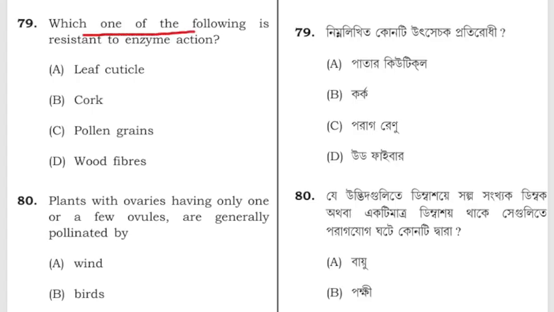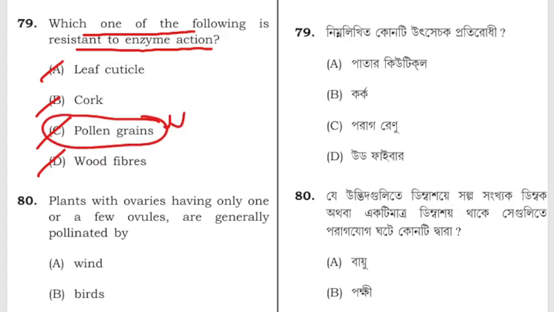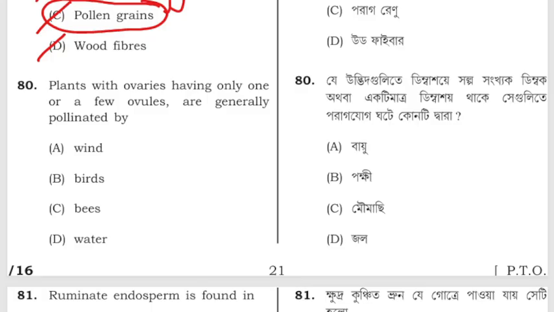Which of the following is resistant to enzyme action? Leaf cuticle, cork, pollen grains, wood fibers. The correct answer is pollen grains. They are resistant to the action of enzymes.